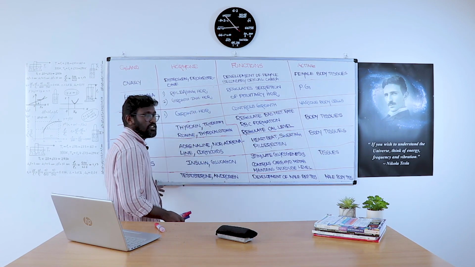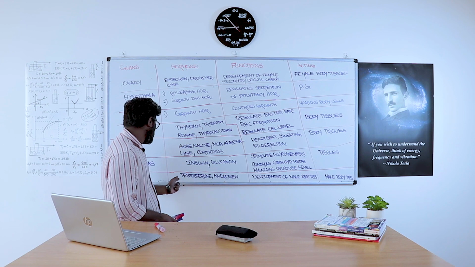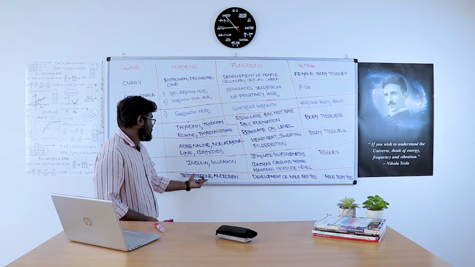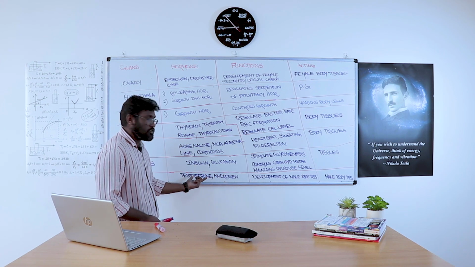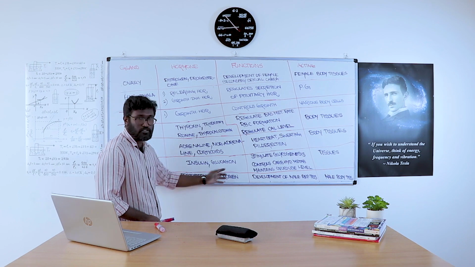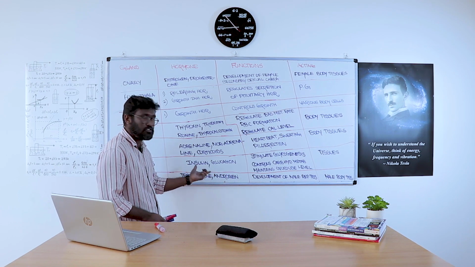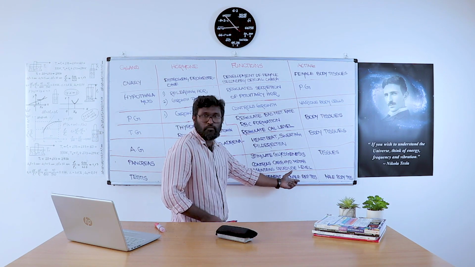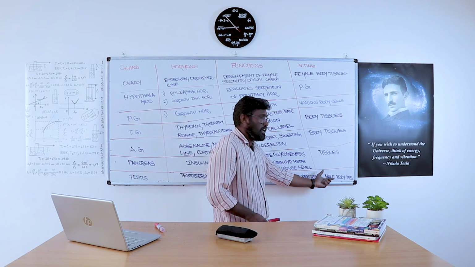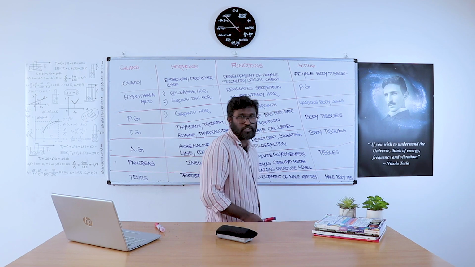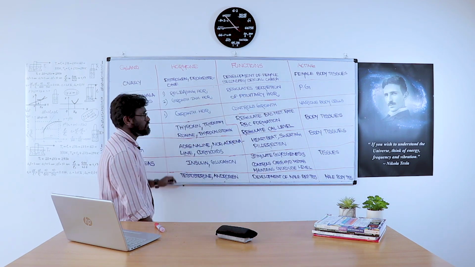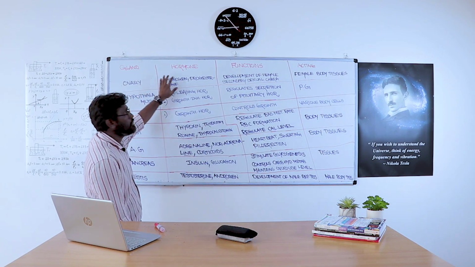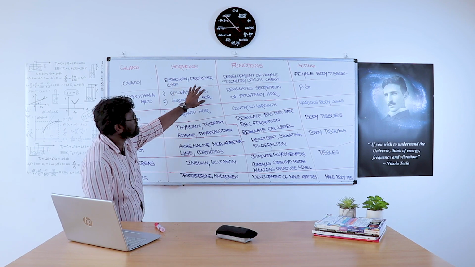Then the next one is the testis, which produces testosterone and androgen, which are called the male hormones. The function is the development of male reproductive tissues, and they act in male body tissues. Finally, the ovary produces estrogen and progesterone.